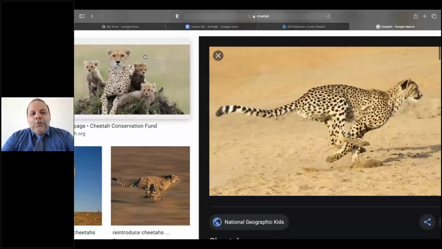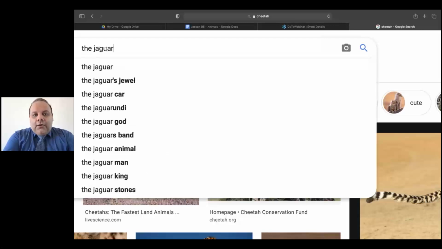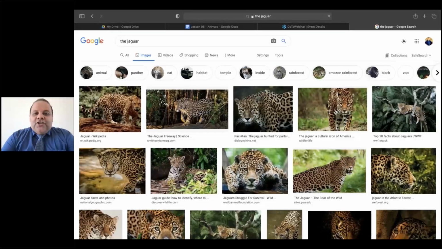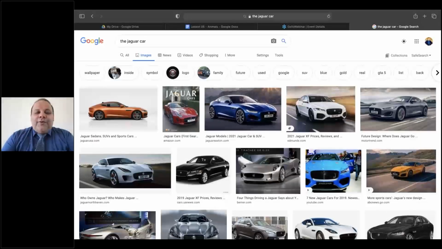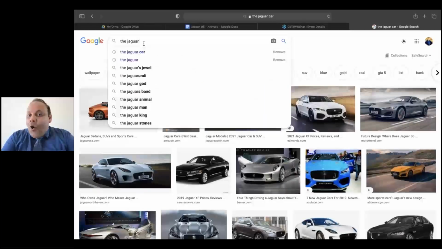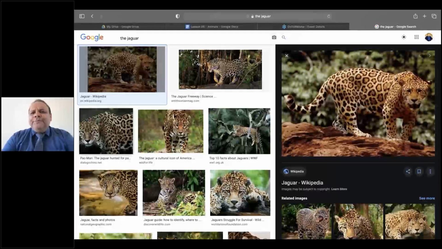And when you search for the jaguar, it's quite interesting because we also have a car called the jaguar. So whenever you write jaguar, you can get creatures or basically cars as well. We all know that. You just write the jaguar car, and this is the jaguar. It's beautiful, right? But we don't want to talk about the jaguar car. We want to talk about the jaguar creature, the feline. And as you can see, jaguar is much bigger. It's not thin like a cheetah, and it's huge, and it's a very dangerous animal.